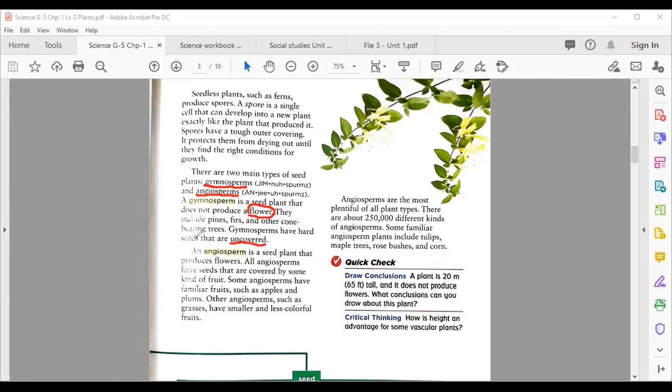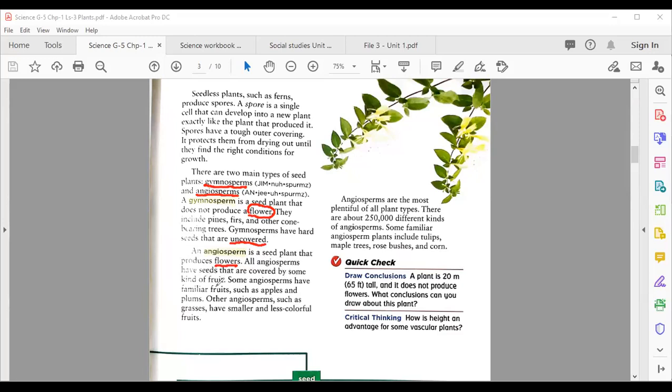Now, the second type of seed plants we have is angiosperms. An angiosperm is a seed plant that produces flowers. So it produces flowers, and we can see flowers in these types of plants. All angiosperms have seeds that are covered by some kind of fruit.